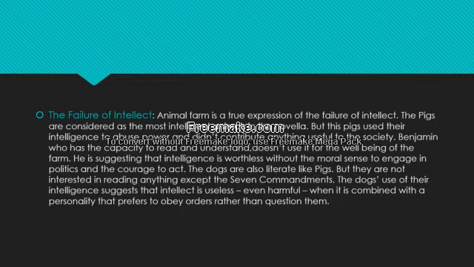The dogs' use of their intelligence suggests that intellect is useless, even harmful. That is their belief. These dogs suggest that intellect is useless, even harmful, when it is combined with a personality that prefers to obey orders rather than question them. So the failure of intellect is clearly projected in this novella.